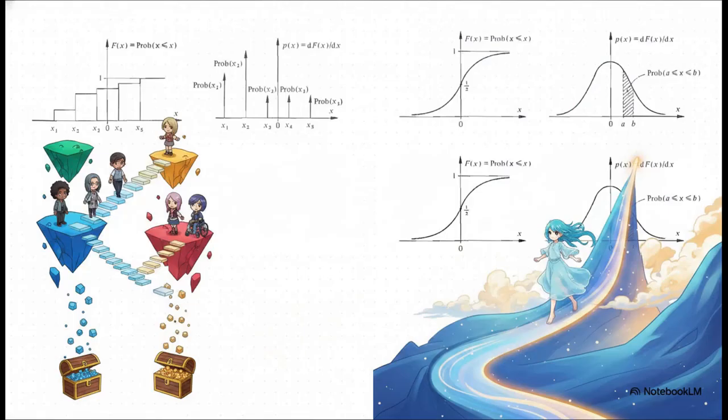To really put this into perspective, let's look at the 2 main flavors of variables. First, you've got discrete random variables. These only take on specific, exact values. If you graph its CDF, it looks like a staircase, literally taking steps up at those exact values. Now contrast that with continuous random variables. These can take any value within an interval. So its CDF isn't a staircase, it's a beautifully smooth, unbroken curve climbing its way from 0 to 1.